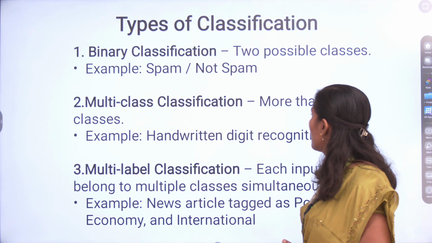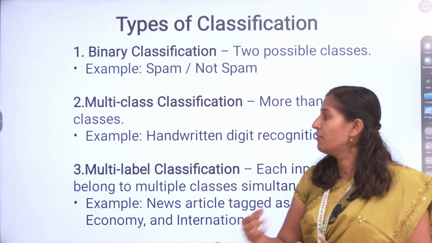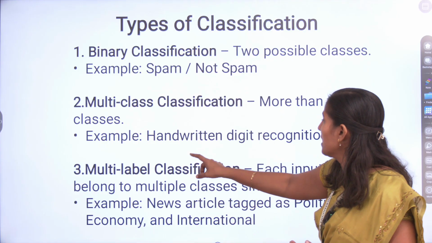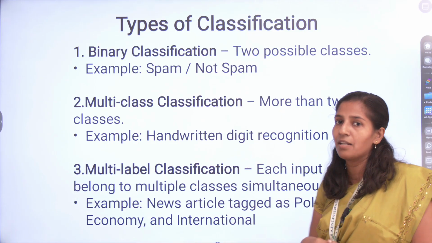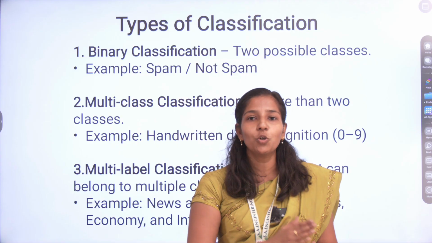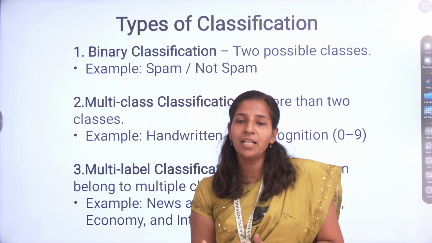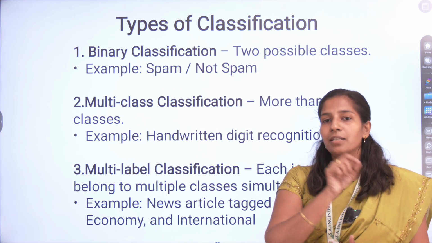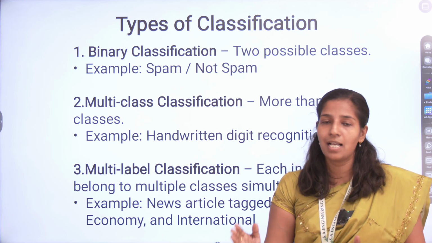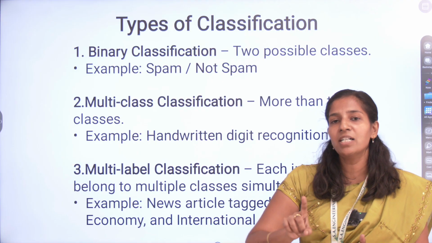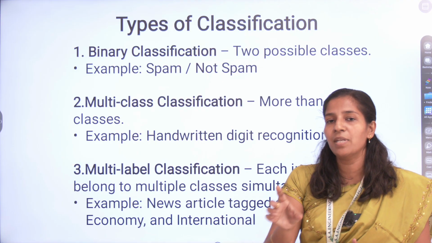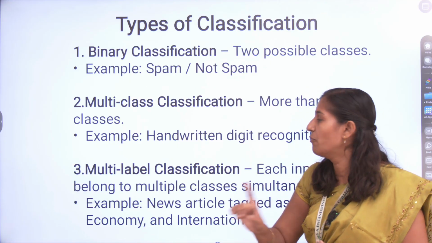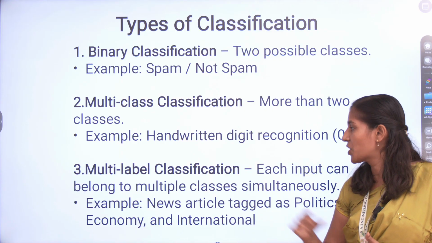Okay, the next one is multi-class classification. That identifies the class from a number of classes, for example handwritten digit recognition. The digits come under 0 to 9. From 0 to 9, if your new digit is either 0 or 1 or 2, it does not come under all the classes. It comes under only one digit. That means 0 to 9 has 10 classes, and from those classes you have to select only one class. That is your multi-class classification.